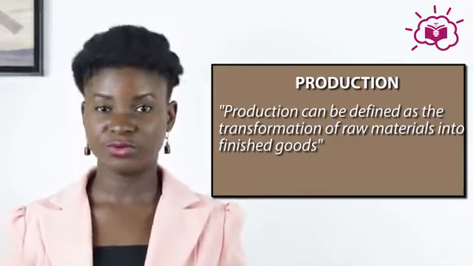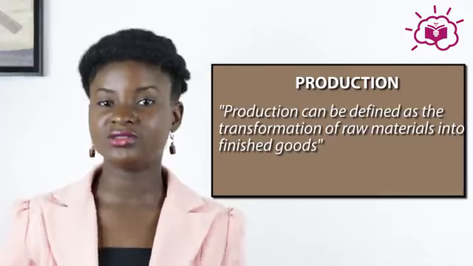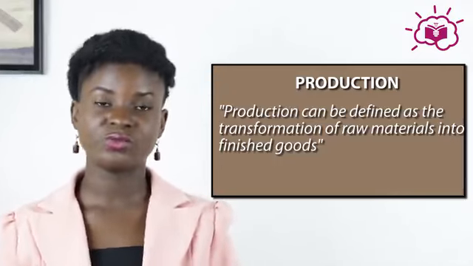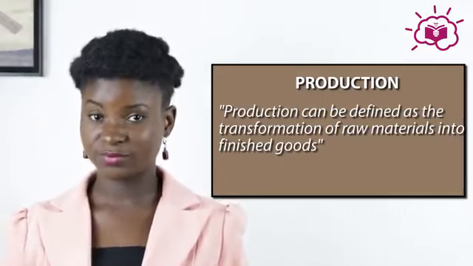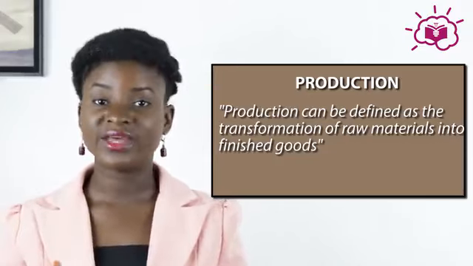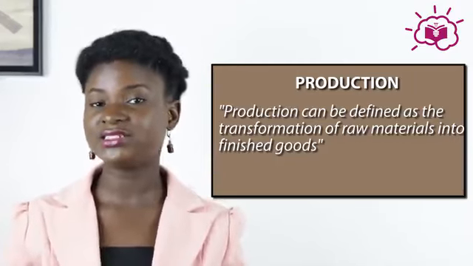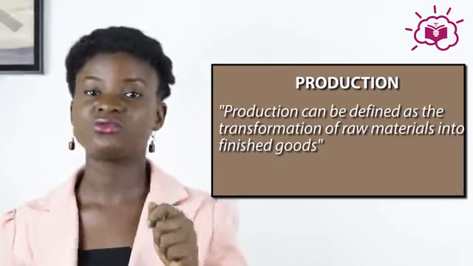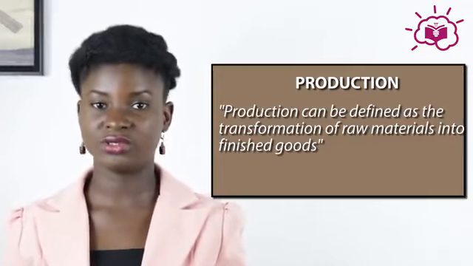For example, for production to take place, let's look at the production of bread. Before we have the tangible bread which we consume almost on a daily basis, something led to the final production of bread, which is extracting wheat from the soil, stage one, and taking it into the factory, grinding, and so many processes went into processing that raw material, that raw wheat, and making it into the tangible product which we have as bread, which we consume. That process is called production.